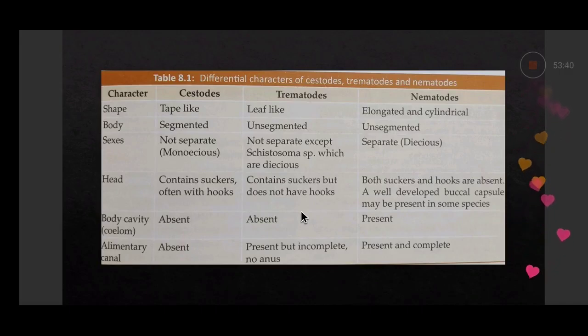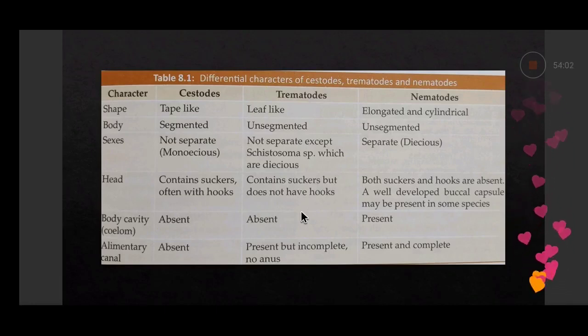Both suckers and hooks are absent in nematodes. A well-developed buccal cavity may be present in some species. Body cavity is absent in both cestodes and trematodes, present in nematodes. Alimentary canal is absent in cestodes, present but may be incomplete in trematodes with no anus, and present and complete in nematodes.